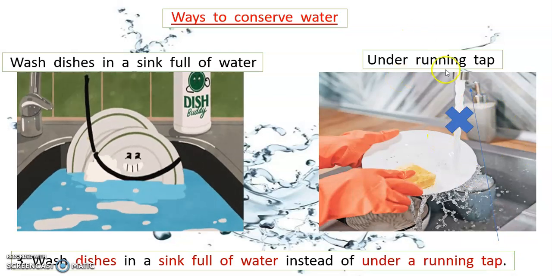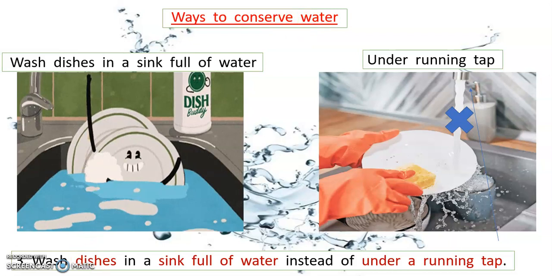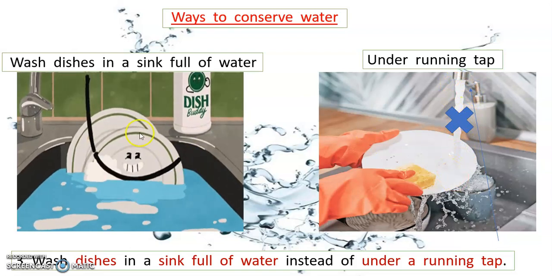This is do, and this is don't, to conserve water.